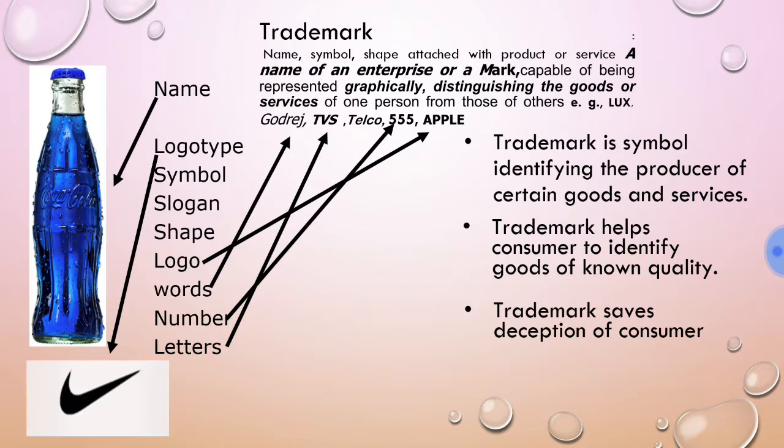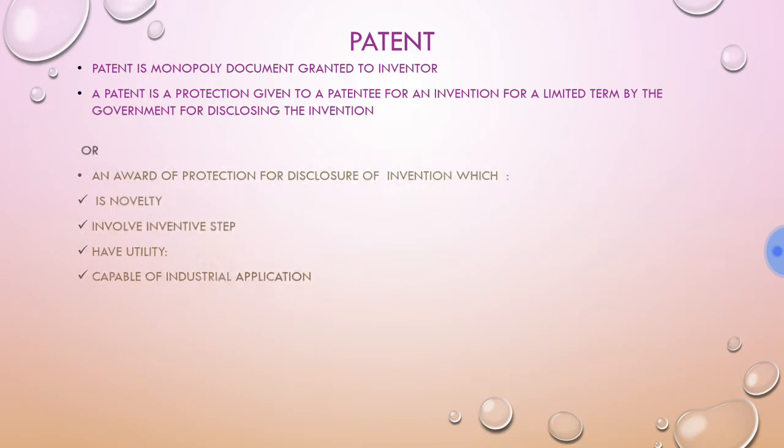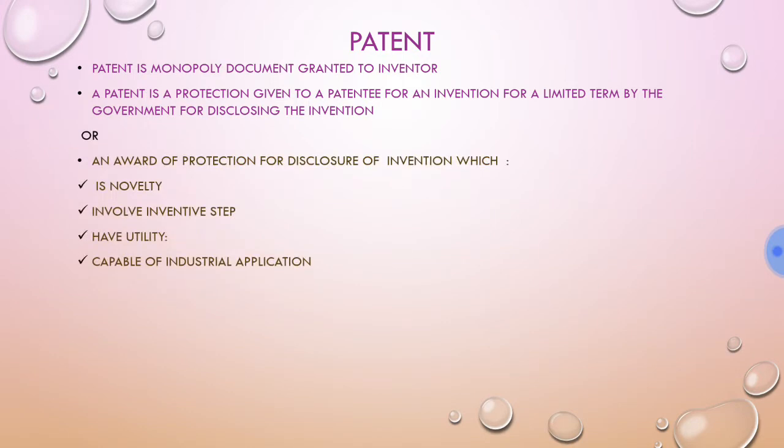Then we will move towards next intellectual property, and this intellectual property is in the form of patent. Friends, firstly we must understand what is patent. Patent is a monopoly document which is granted to inventor. A patent is a protection given to patentee for an invention for a limited time by the government for disclosing the invention. See, actually patent is available to inventions.